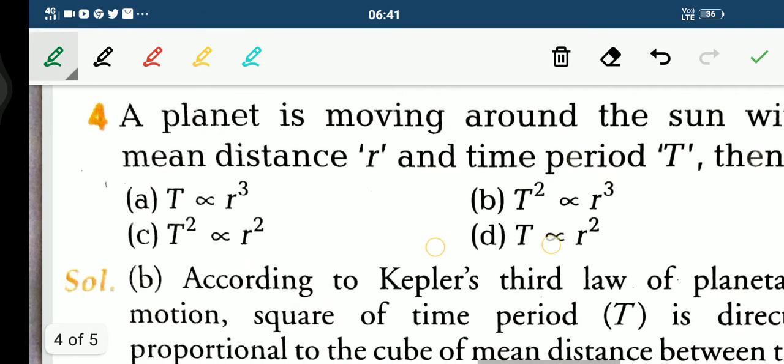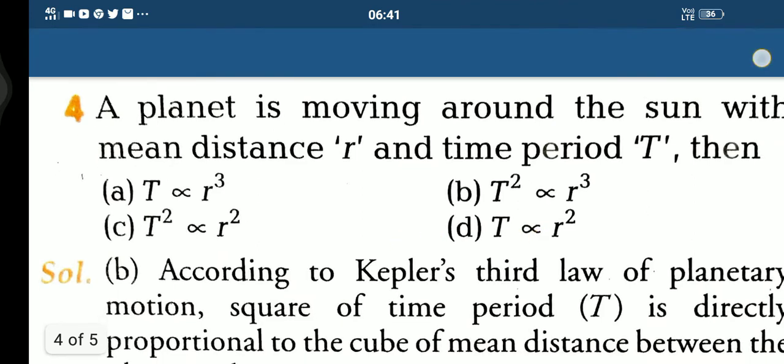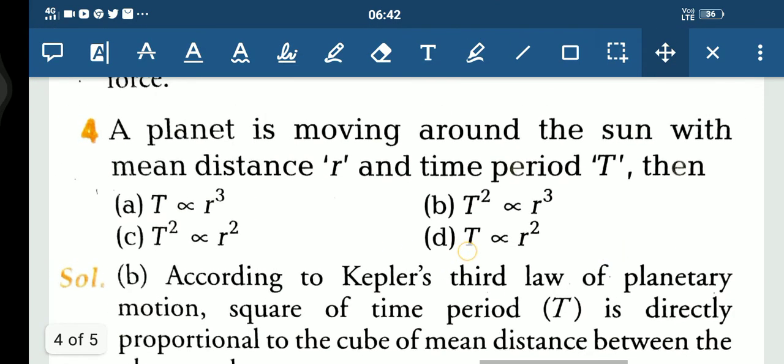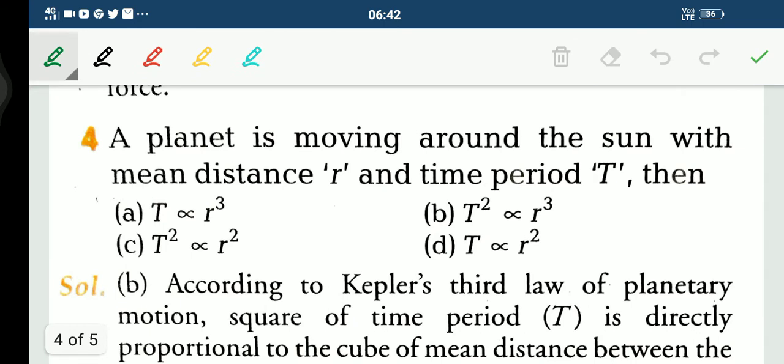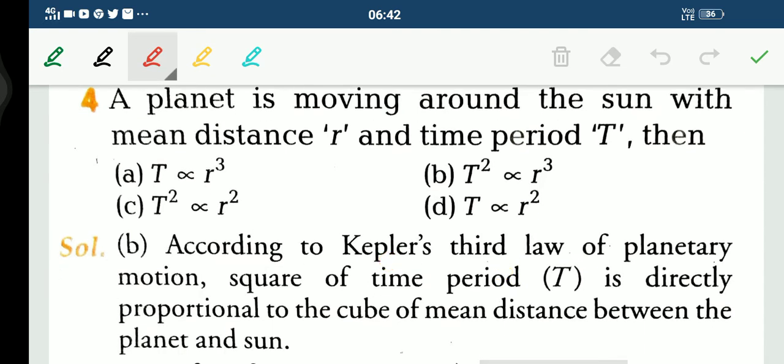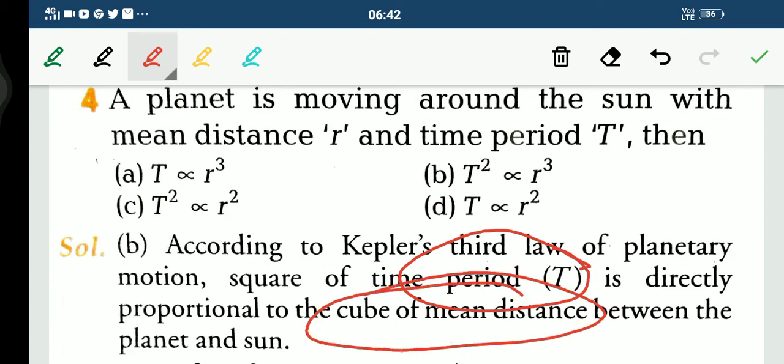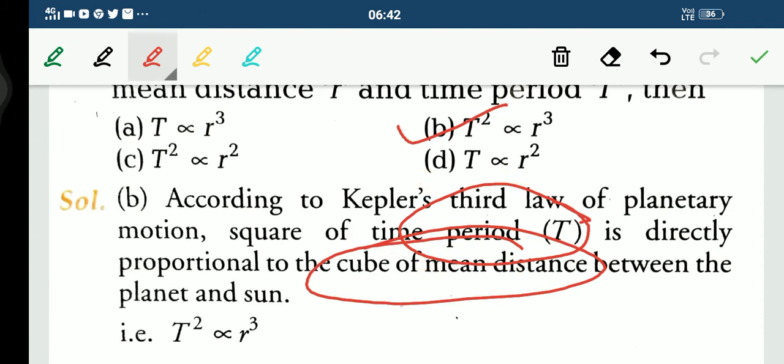This question is from Kepler's law, and I think you will be able to answer this question because we had discussed this thing many times. Fine, students. Now see, a planet is moving around the sun with the mean distance r and the time period t. Then according to Kepler's third law of planetary motion, we know that the square of the time period is directly proportional to the cube of the mean distance. So the answer would be B. B is the correct answer.